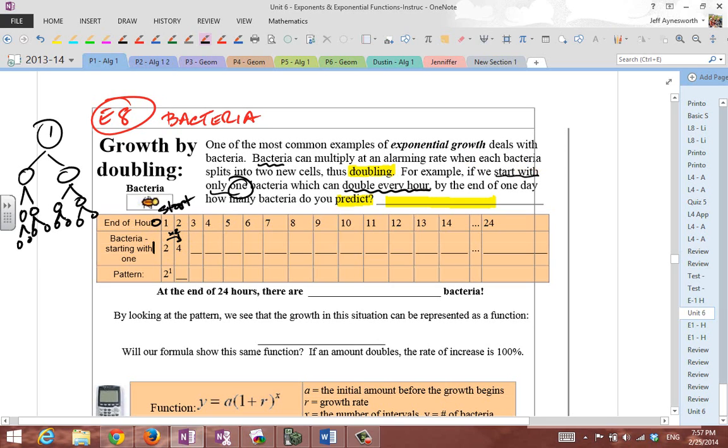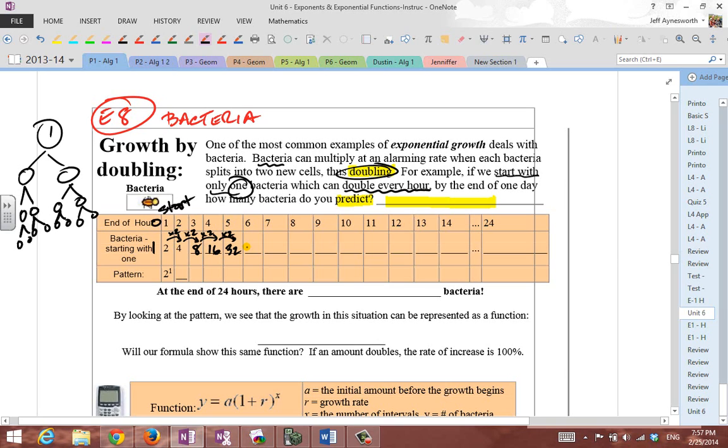That's where the doubling comes in, okay? So 2 times 2 is 4. You got to double that to get the number of bacteria at the end of the third hour. Now, you got to times it by 2. Well, 4 times 2 is 8. All right, you have 8 bacteria at the end of the third hour. At the end of the fourth hour, you got to double it. All right, 8 times 2 is 16. You got to double that to get the end of the fifth hour. So 2 times 16 is 32.